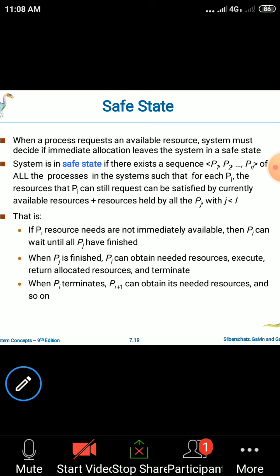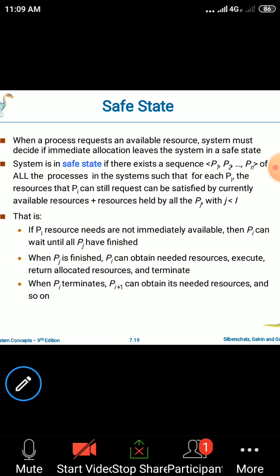A state is said to be a safe state if the system can allocate the resources to each process in some order and still avoid the deadlock. Now let us consider that we have two processes P1 and P2 and resources R1 and R2. We are allocating these resources to P1 and P2 in some order. Even after the allocation of those resources we can avoid the deadlock, and that state is said to be